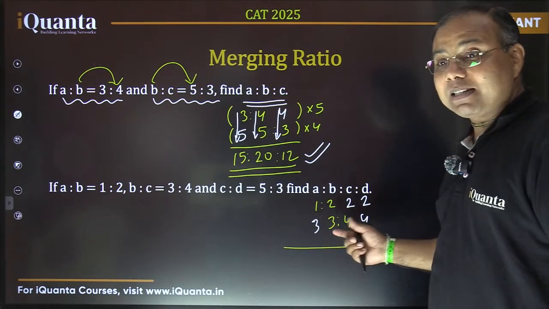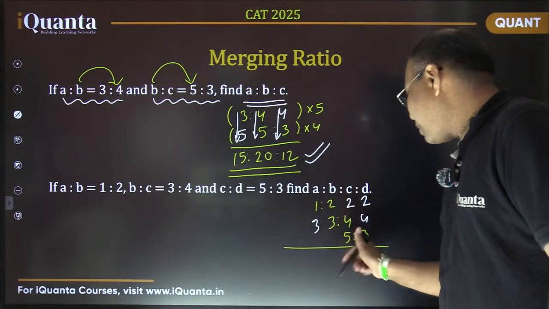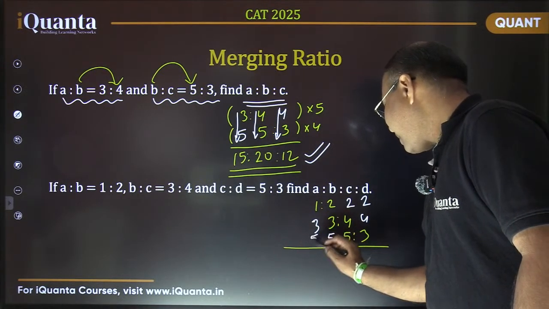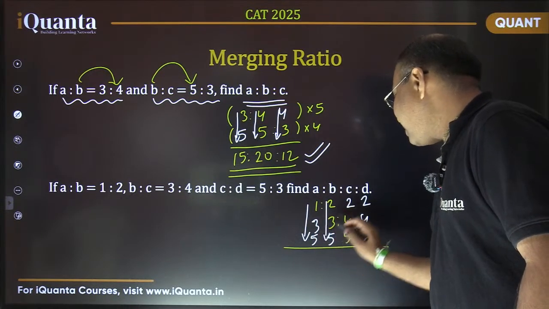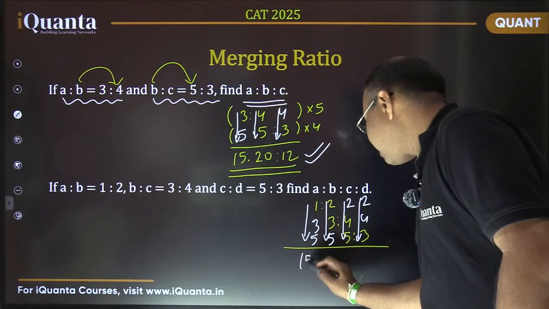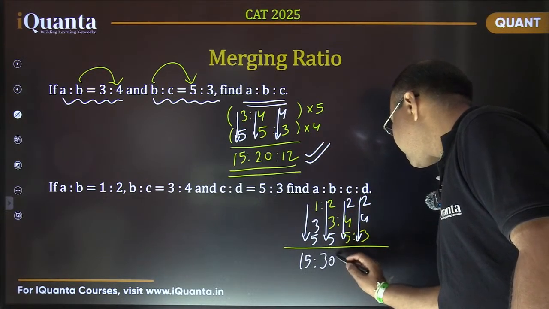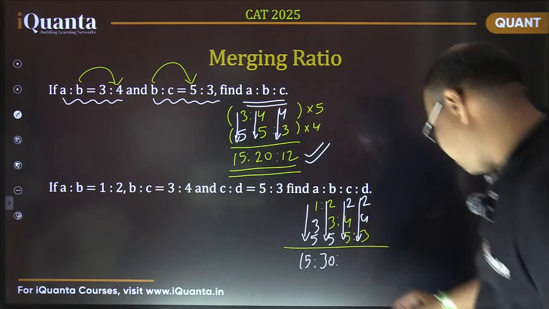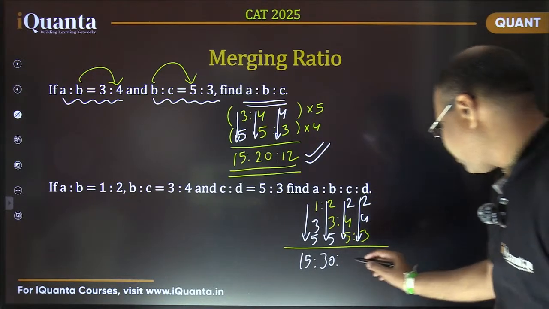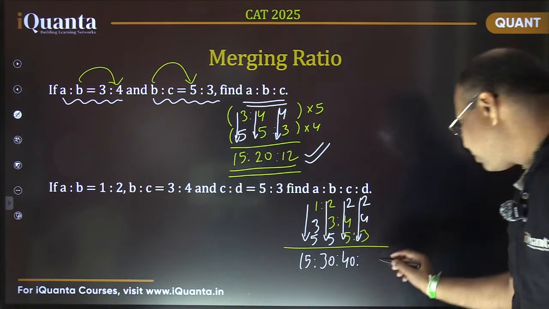I'm just repeating the nearest value. And same way, this is 5, 3. So these two values would be 5, 5. And the final answer is obtained just by multiplying these values. So that becomes 15 is to 30, and 8 is 40, and here it is 24.